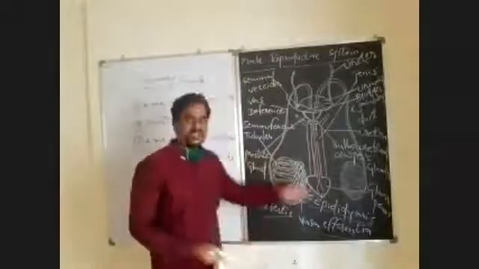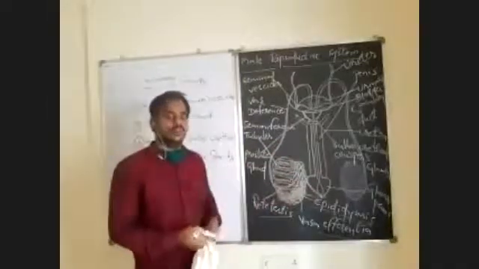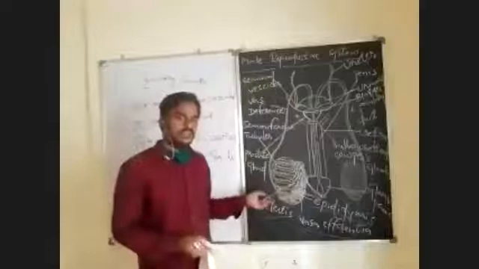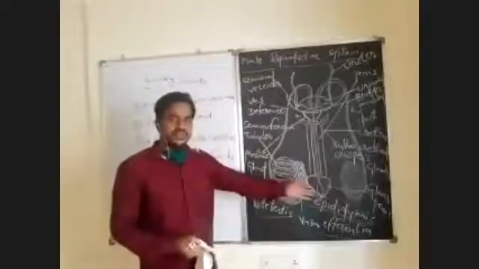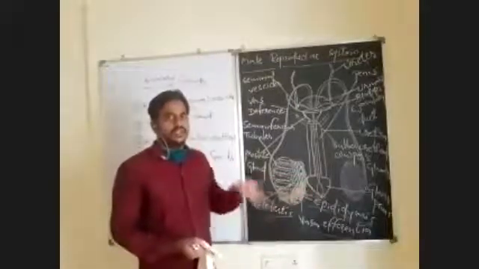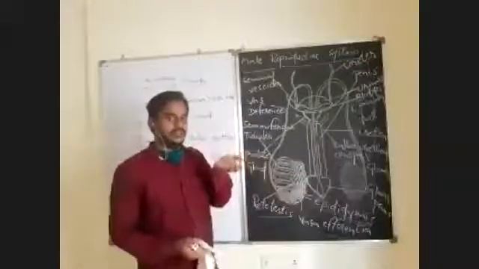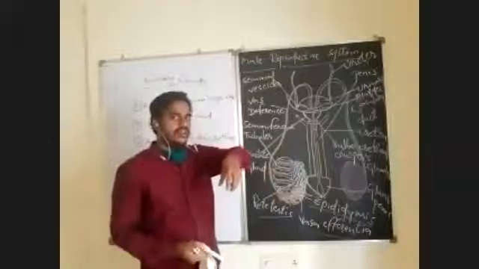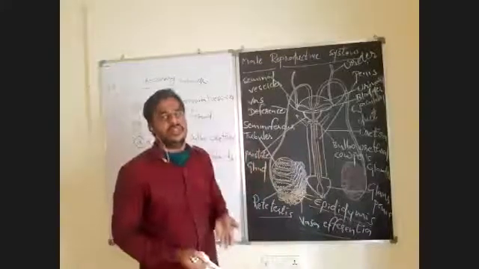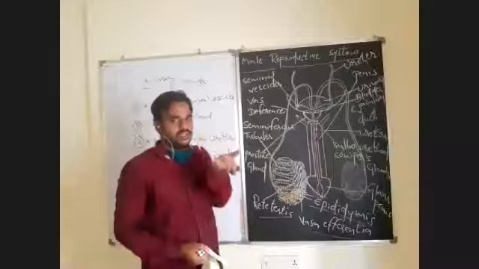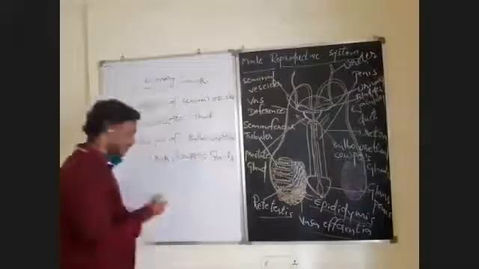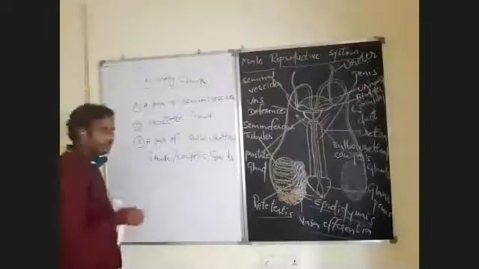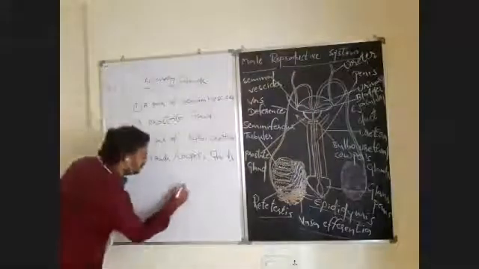And the external genitalia in the male reproductive system are the penis and also the scrotum. This scrotum is a dark pigmented pouch-like skin where the testes are located. We all know that in the human being, testes are located outside the abdominal cavity in a pouch-like structure. That small pouch-like structure is the scrotum. We will discuss the structure of the scrotum and the testes later.